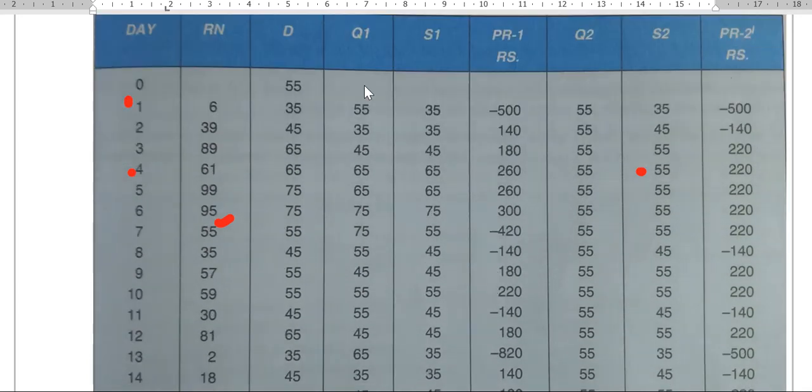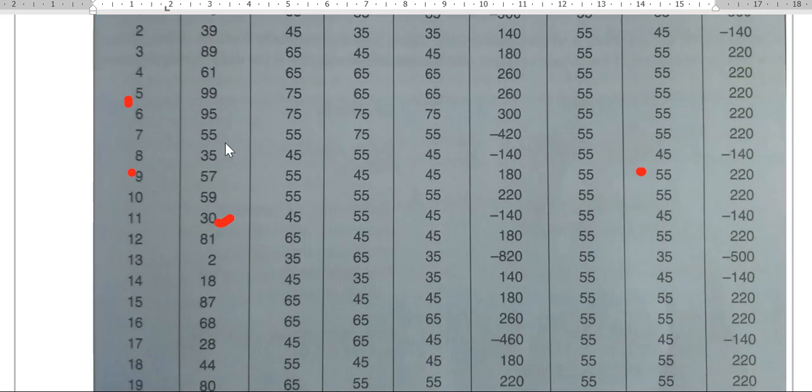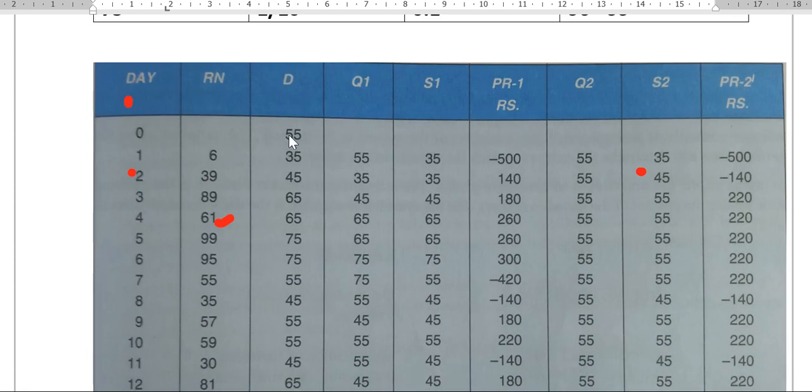You can change the number also, no problem. Because random number, it's like a game. Any number you can select. Because it is only for the study purpose, and you don't know what customer is going to demand. So that random number is giving the demand for this next one.